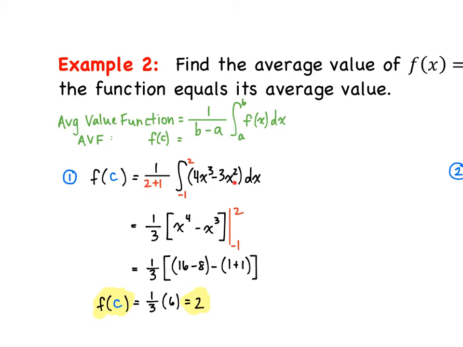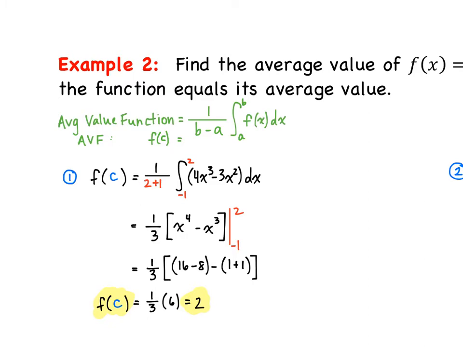So now we're going to integrate it. 1 over 3 is from this portion up front. Integrating 4x cubed minus 3x squared, we get x to the 4th minus x cubed. We're going to evaluate that from -1 to 2. So when we plug in 2, we get 16 minus 8, minus, when we plug in -1, we get 1 plus 1. So what we end up with is f of c equals 2.